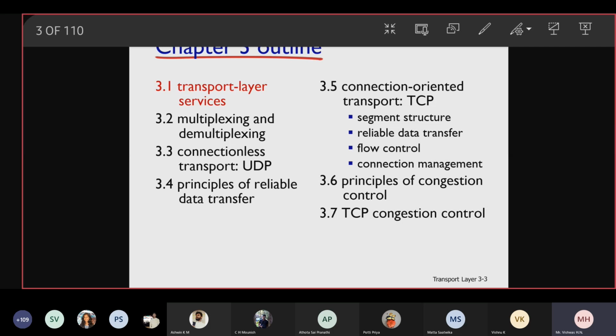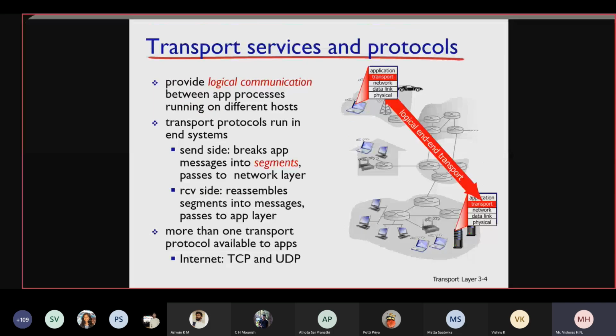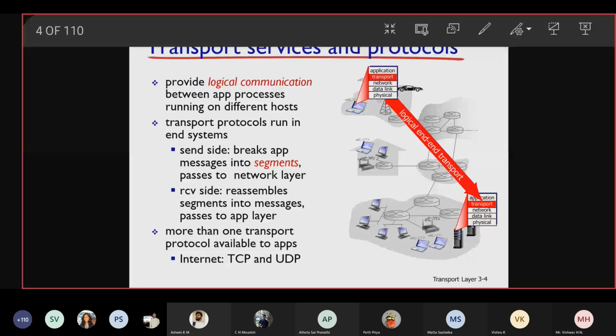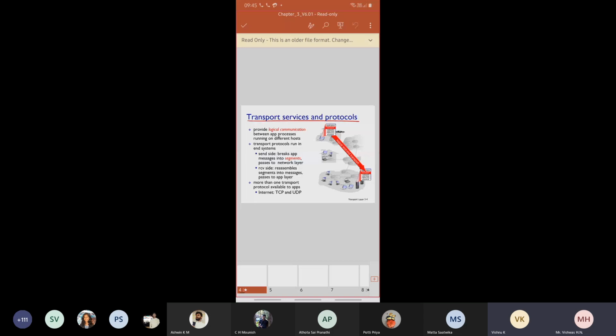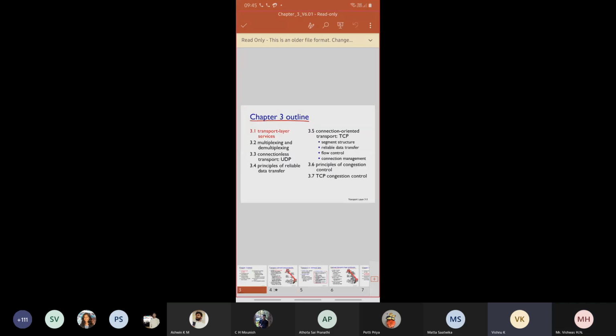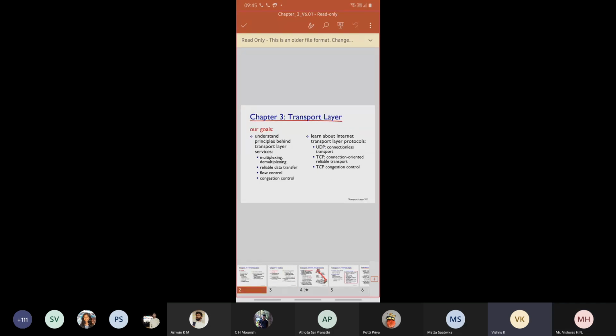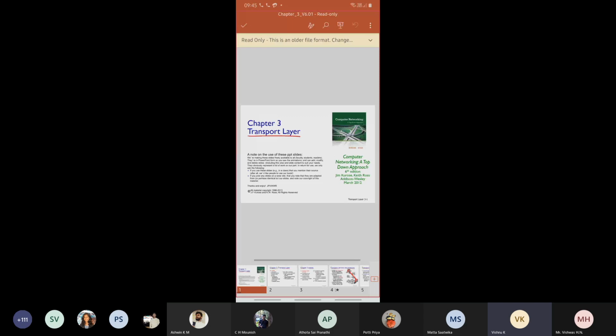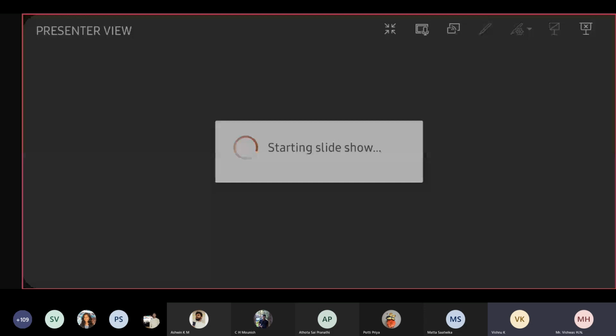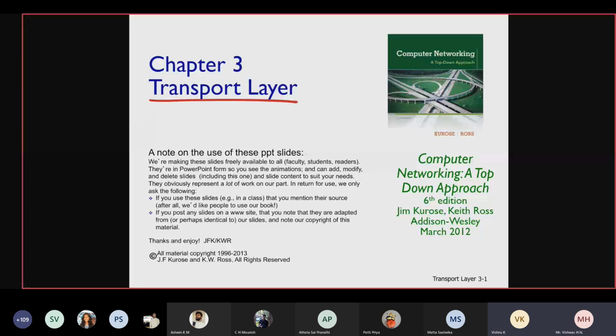Do you remember them? HTTP, IMAP, POP3, SMTP, DNS. So almost 5-6 protocols you have learned.